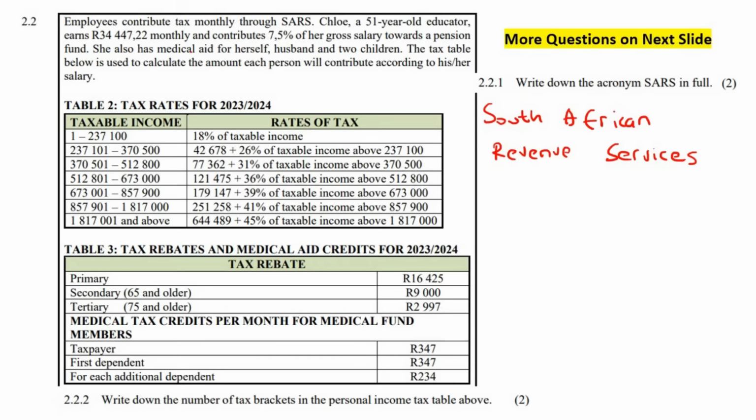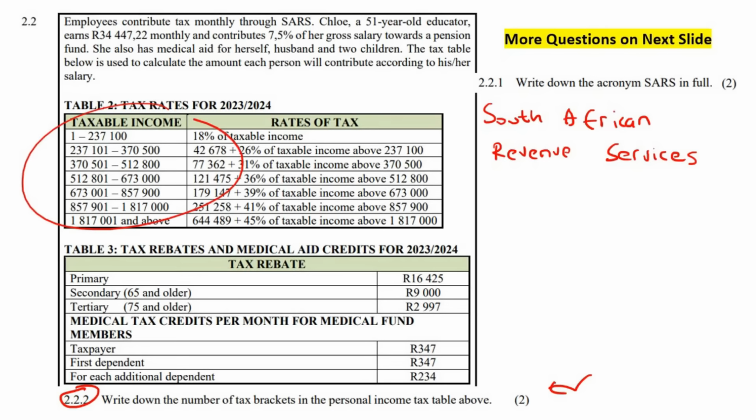Okay, now the next one says, write down the number of tax brackets in the personal income tax table above. So let's actually see what's happening here. Employees contribute tax monthly through SARS. Chloe, who is a 51-year-old educator, earns this amount per month and contributes that percentage of her gross salary towards a pension fund. She also has a medical aid for herself, husband, and 2 children. The tax table below is used to calculate the amount each person will contribute according to his or her salary. Okay, so this question says, write down the number of tax brackets in the personal income tax table.